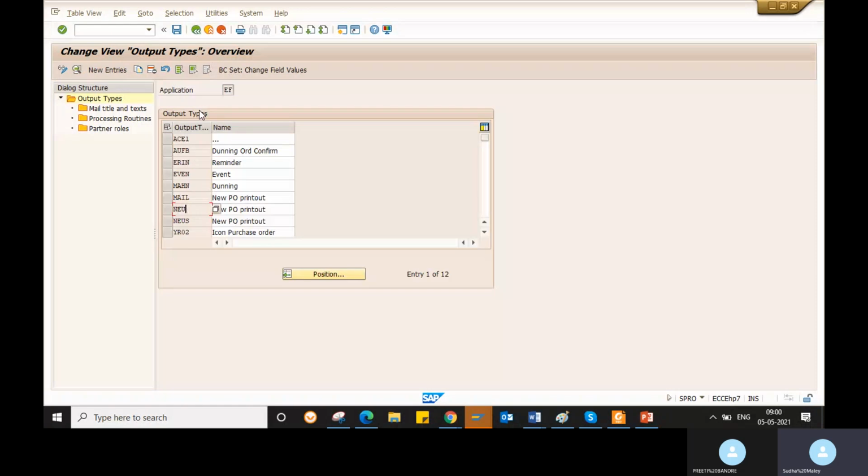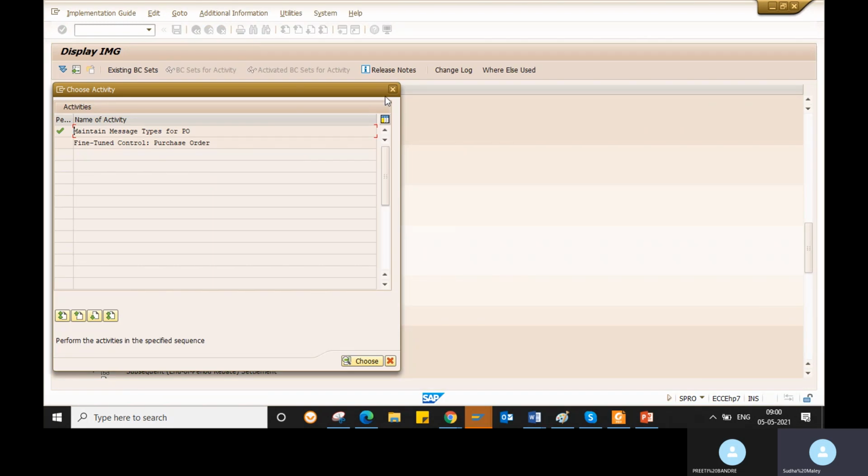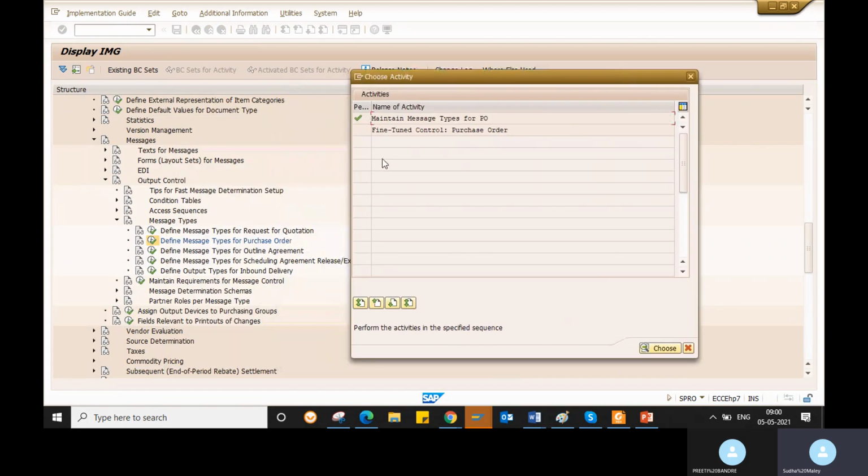Whenever you are saving, for the transport request also, you need to save in the same transport request. Otherwise, the changes will be in a different transport request. The same one should be there. Whenever you are doing the total output determination, all that configuration should be in one transport only, so that you can move it easily to the other systems. So this is how you will create your message type.